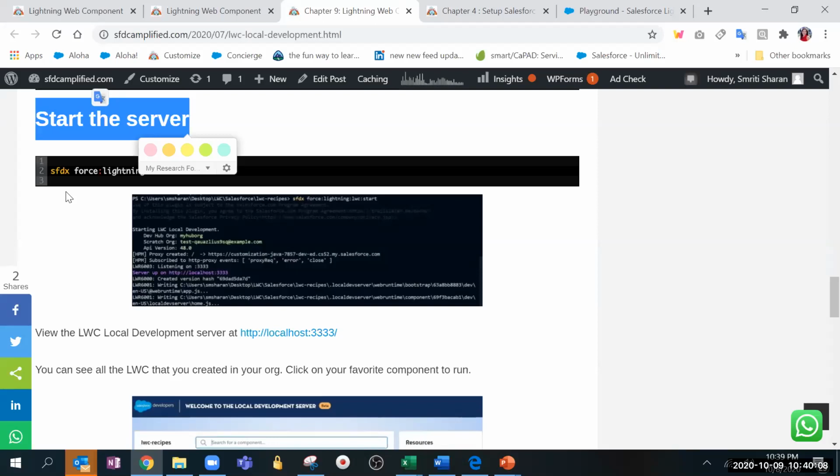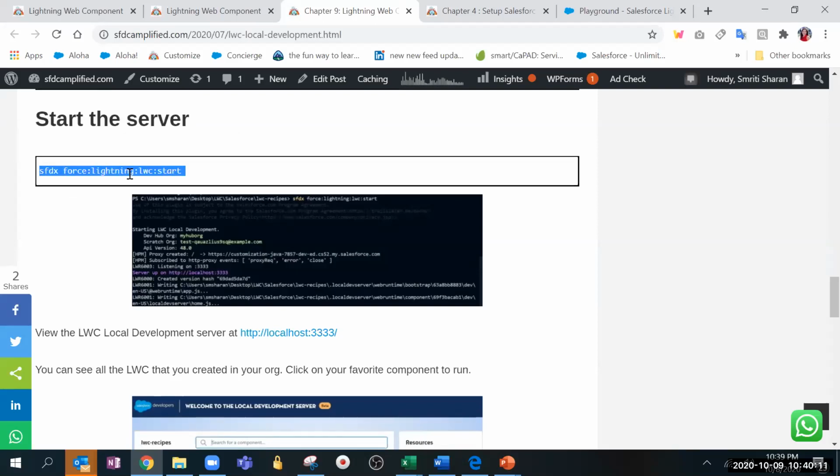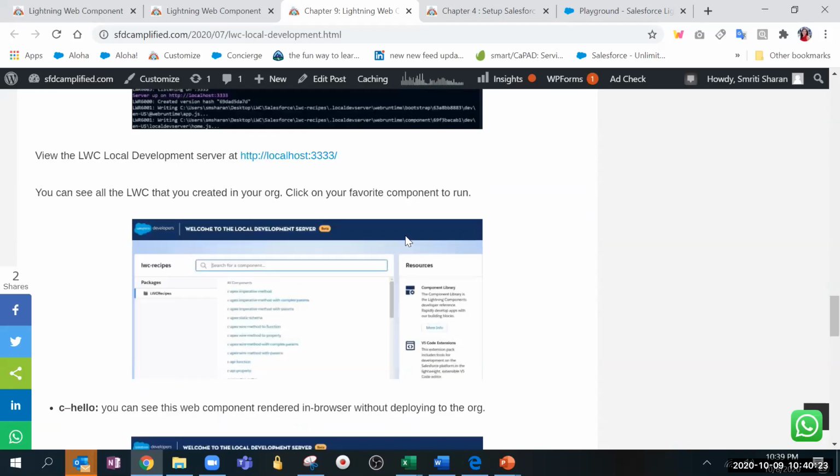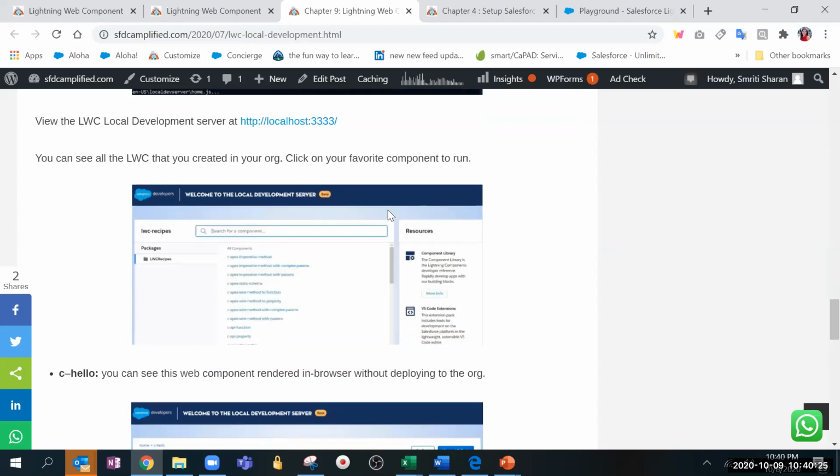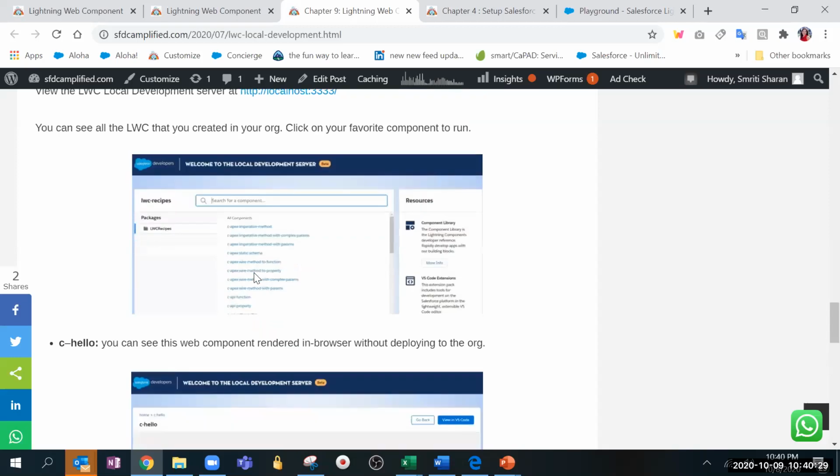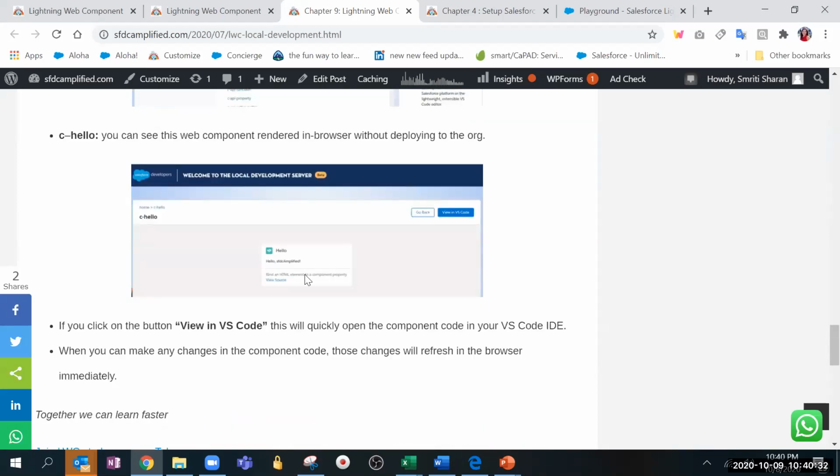To start the server, you can put this code in the terminal, or you can go to Visual Studio and do SFDX start local development server. Once you start, something like this will open, and on that you can choose the component which you want to open. So now, Kushagra, do you want to go ahead and show this? Yeah, okay.